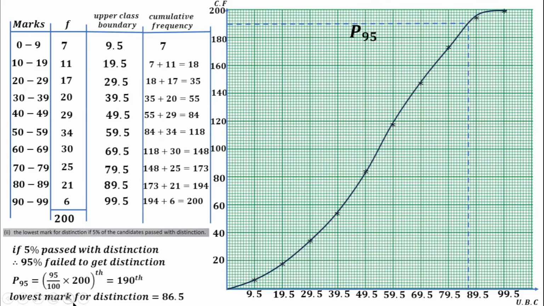So that should give us 86.5. We have 7 plus 79.5 that gives us 86.5. So 86.5 is the lowest mark for getting distinction. If you want to get distinction, you must score at least 86.5. So that's the solution to that question.